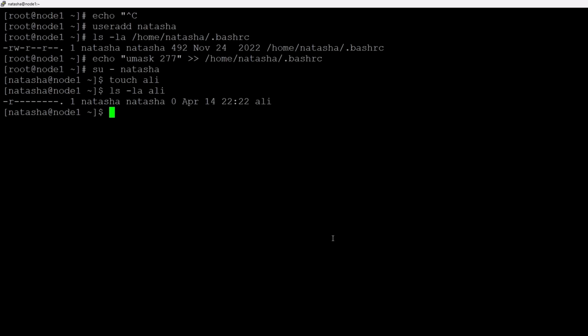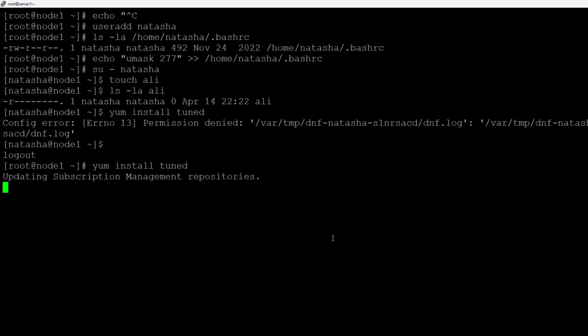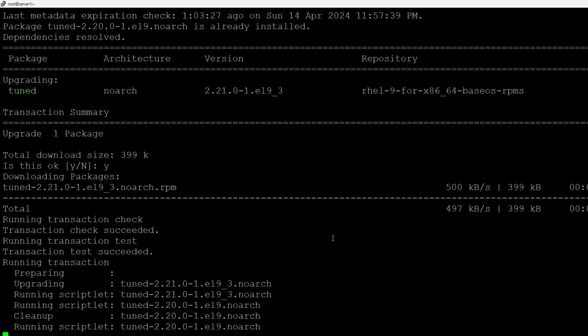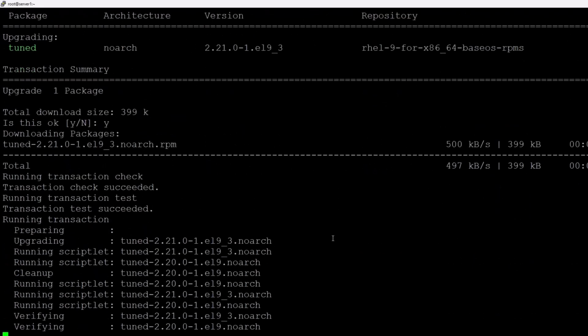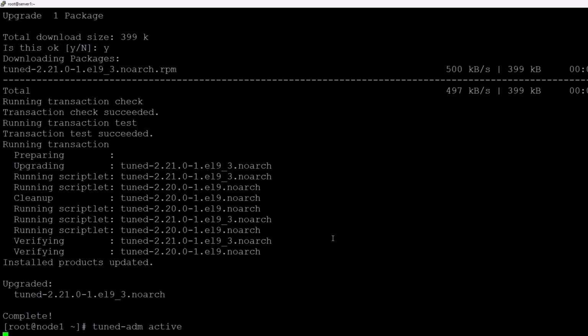Just follow your instructions. So yum install tuned. Oh, it's installed already, so I don't need it. Yum install tuned. Let's see. Okay, yeah, you have to install it. And in the exam they change the profile, so you have to, I don't know, let me see. The command is tuned-adm active.